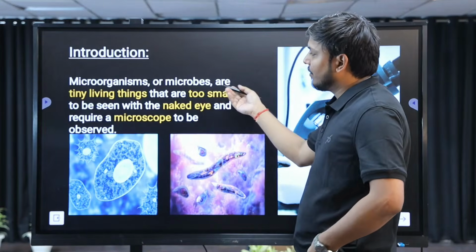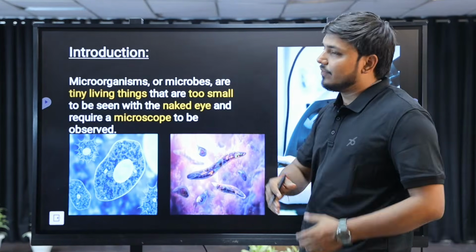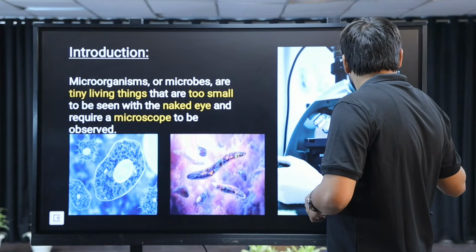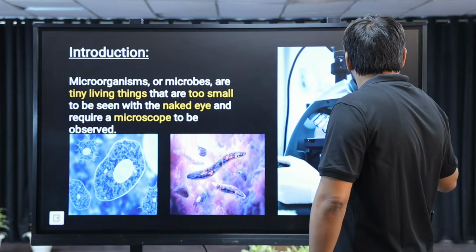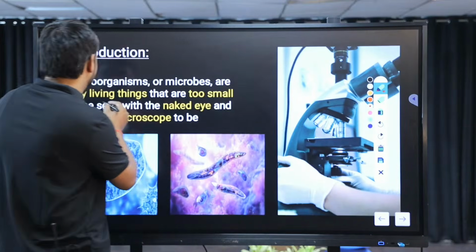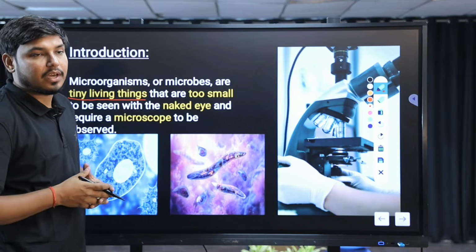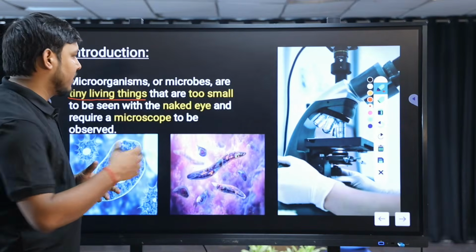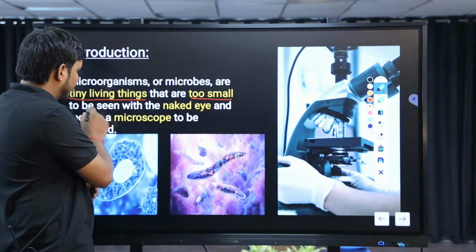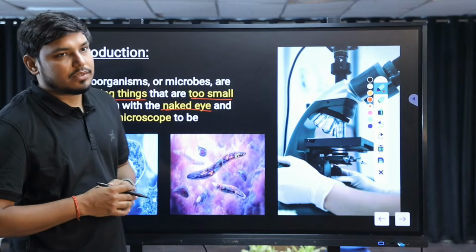The very first, microorganisms. Microorganisms are microbes, tiny living things that are too small to be seen with the naked eye. There is an emphasis here, that microorganisms are tiny living things. Tiny means very small. We cannot see them with our eyes, they are too small to be seen with the naked eye, right?